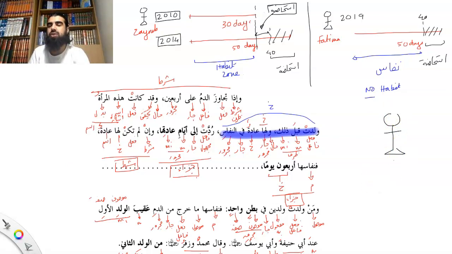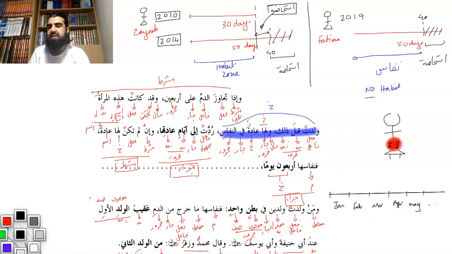Which bleeding do you consider to be the meter for 40 days? For instance, let me draw this. Let's say this lady is pregnant. She has two fetuses, two children, one boy, one girl. The first child she gives birth to is in January. Write this down: January, February, March, April, May, June, July. This is not very common, but it's just a scenario to see if you understand the mas'ala. So in January she gives birth to the first child. Let's choose a date, the 10th of January.